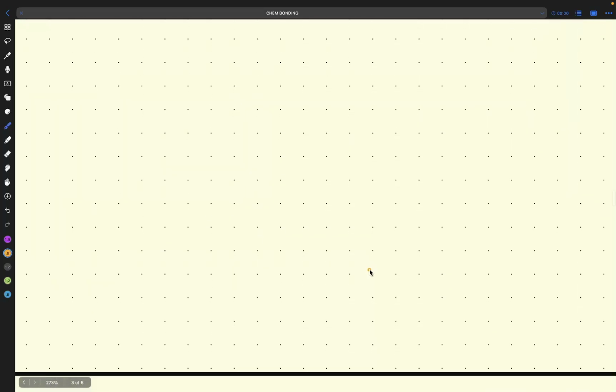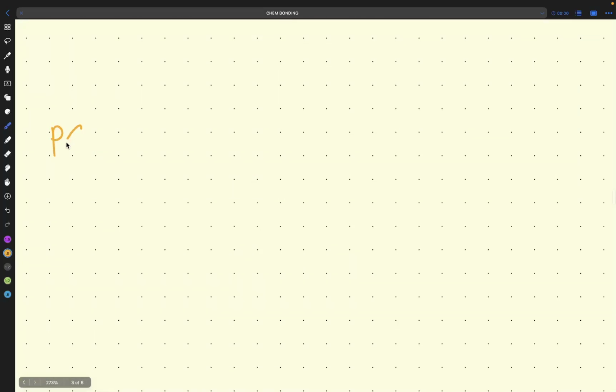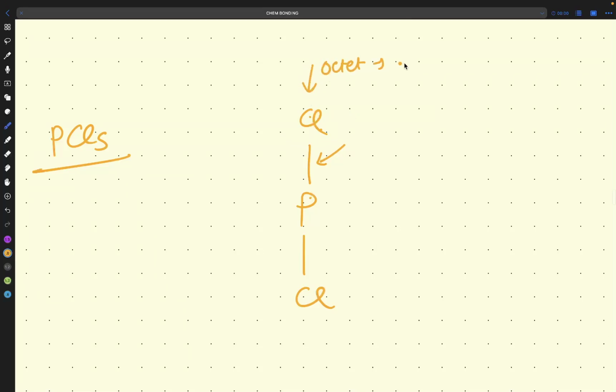Now what will we do? We will draw PCl5. I will put phosphorus here. Now around the phosphorus, we will keep Cl here and Cl here. Why is a single bond coming between chlorine and phosphorus? Because you have to remember that chlorine, to form the octet, needs only one electron.